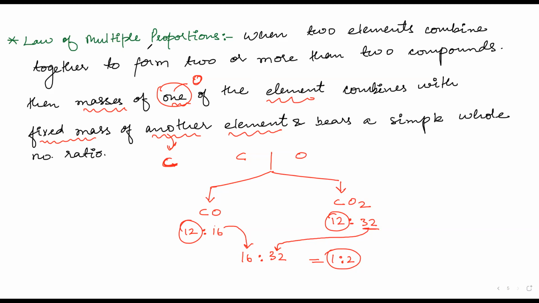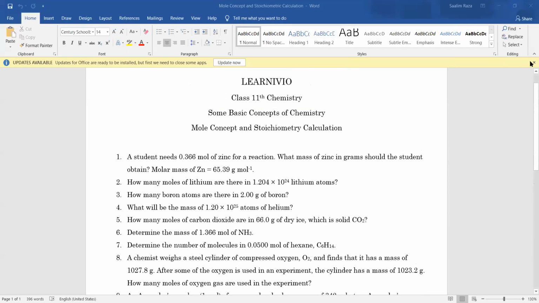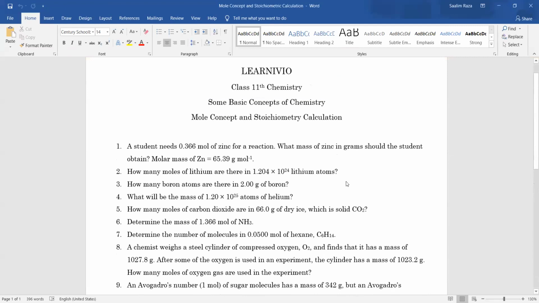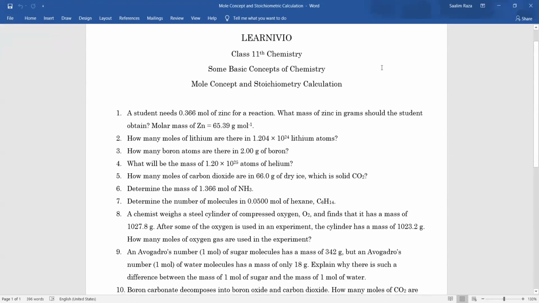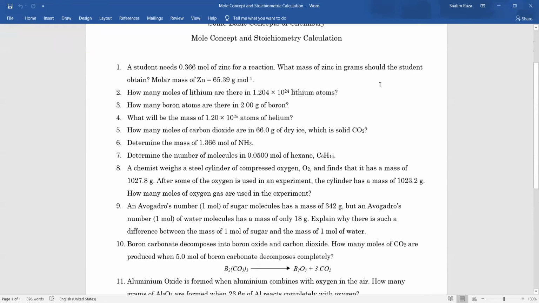Yes, sir. Okay. Now see, these are the three laws of chemical combination that you have to learn. Now let us move on to the assignment. Can I stop sharing now? Let me share another screen in which we have our assignment. Can you see this? Yes, sir. Okay, let me just fix this up. Now it is more visible.